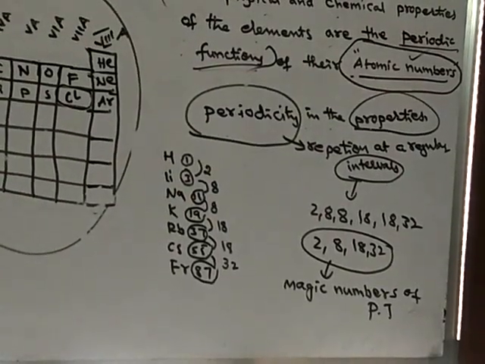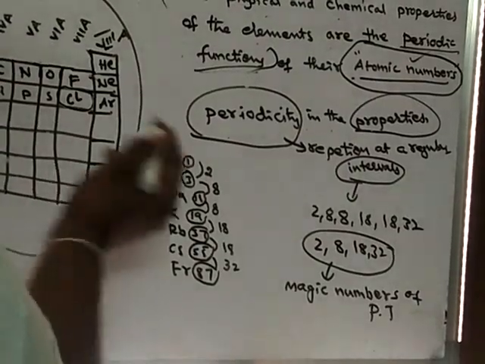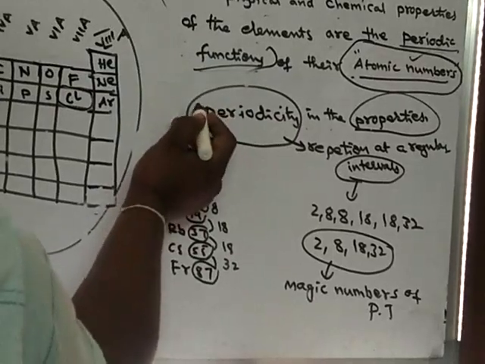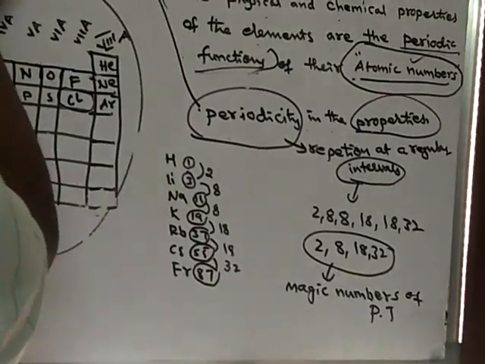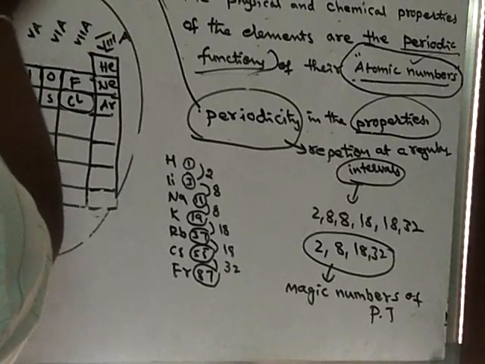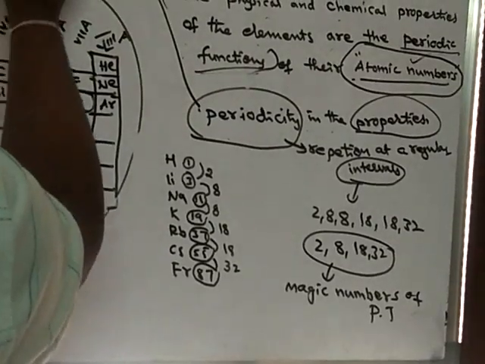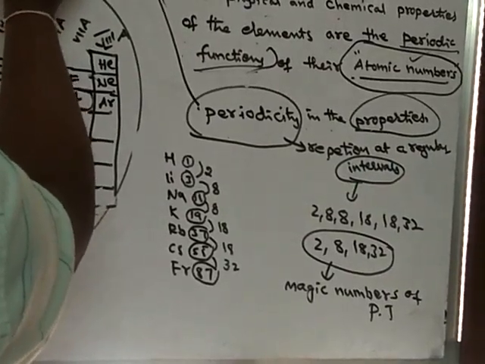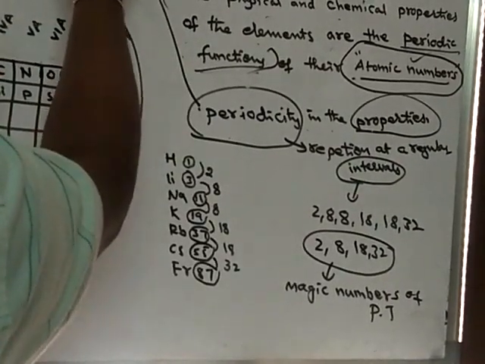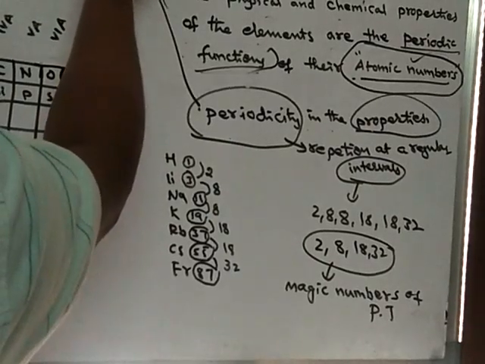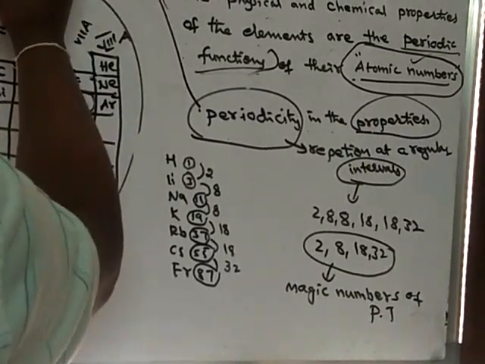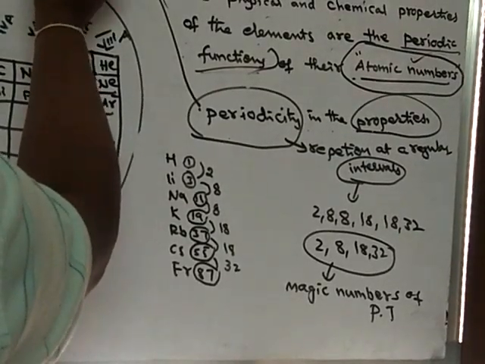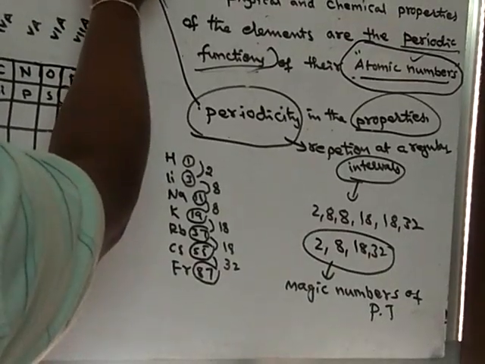The reason for periodicity is due to similar outermost electronic configuration.